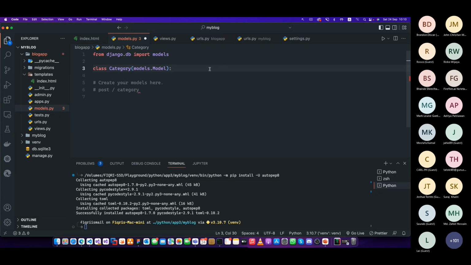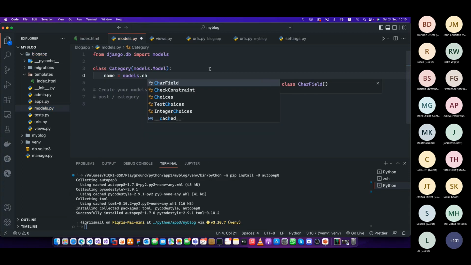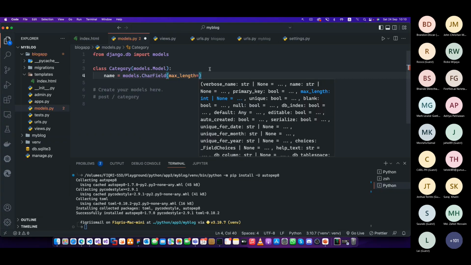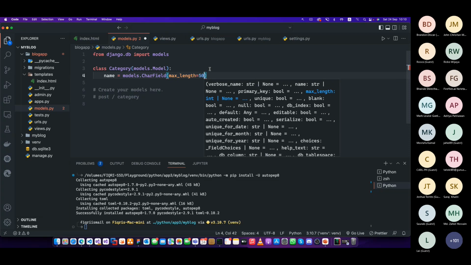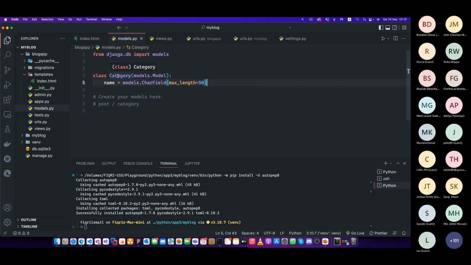A field for a category, the best thing will be name. Name equals models dot, now you have to give the type, a CharField, with a maximum length of, let's say, 50. Now we have the category. This is how you create it. Imagine this is a category table with a name field, a CharField with 50 characters length.